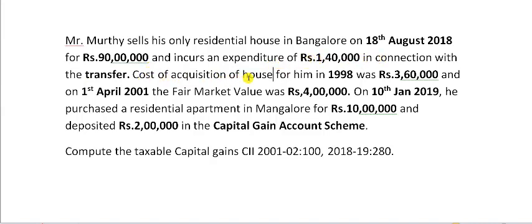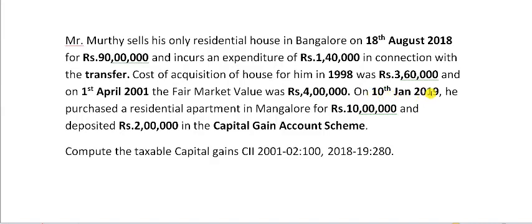The actual cost of acquisition of the house for him in 1998 was rupees 3,60,000, and on 1/4/2001 the fair market value was rupees 4 lakh. So we have to compare the actual cost of acquisition, because it is before 1/4/2001, with the fair market value as on 1/4/2001. So 4 lakh is higher, so we will take rupees 4 lakh as cost of acquisition.